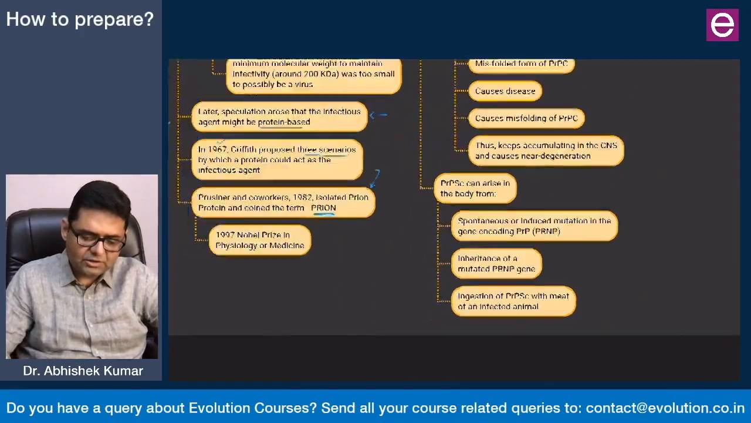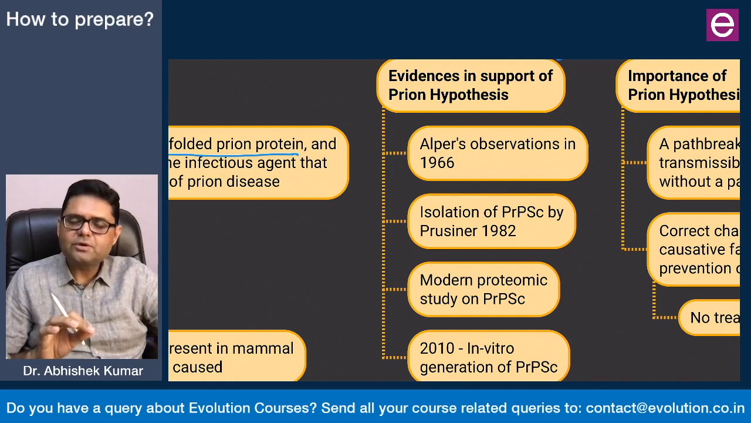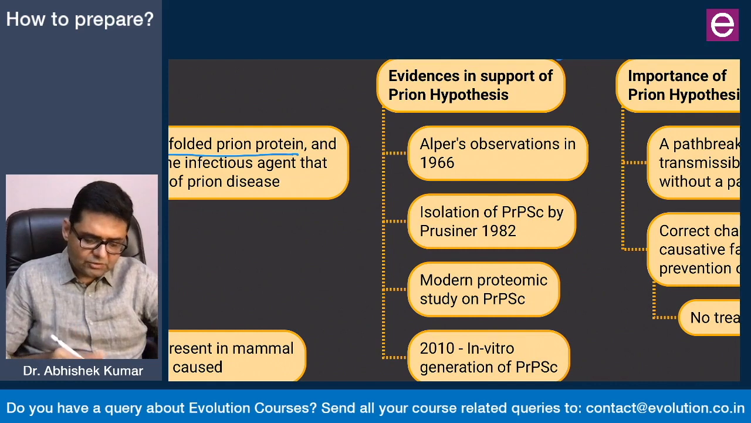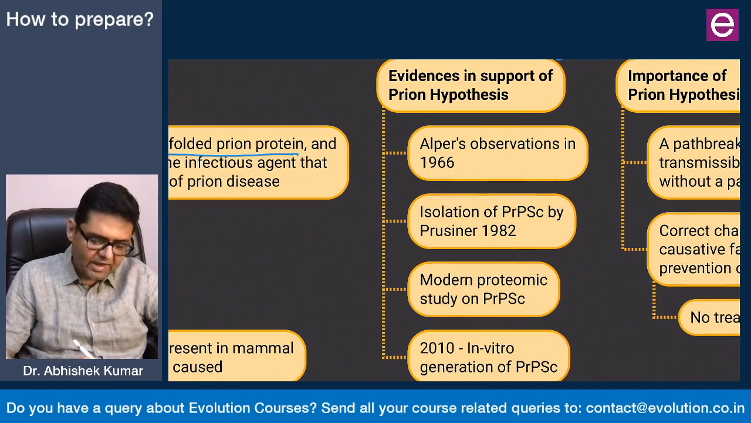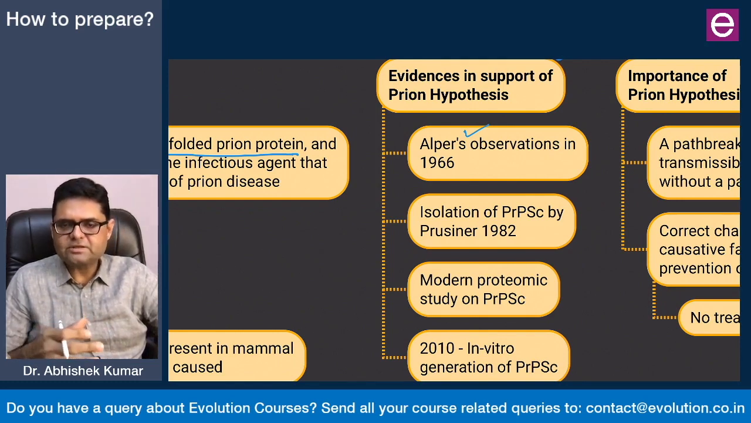So that you have mentioned. After that, what are the evidences in support of this hypothesis? Two of the evidences you have already mentioned, so you simply enlist them. Alper's observations in 1966. What are Alper's observations? You have seen. One, its operating molecular mass is so low that it does not correspond to a virus. Second, even if this agent is treated with radiation or chemicals which destroy nucleic acid, it does not lose its infectivity.